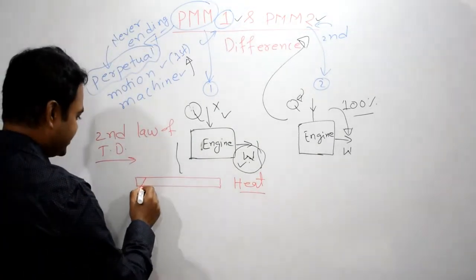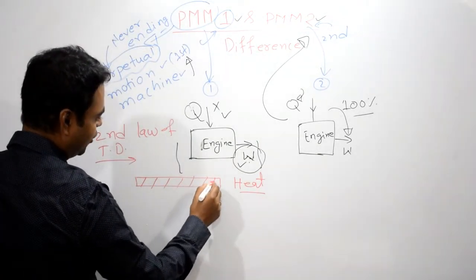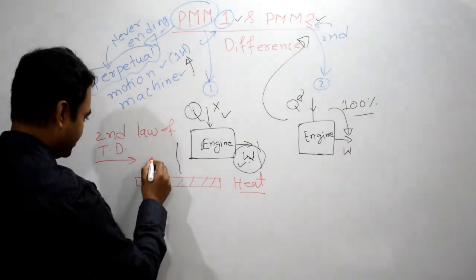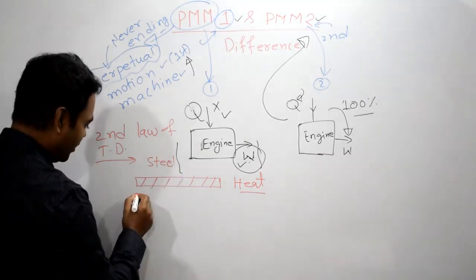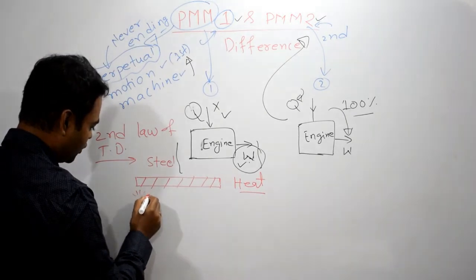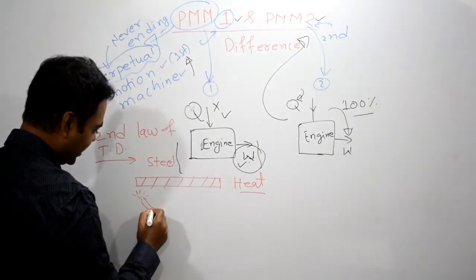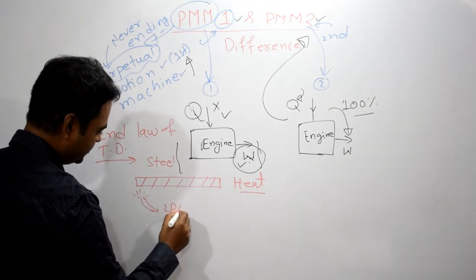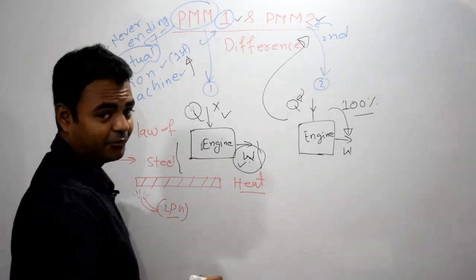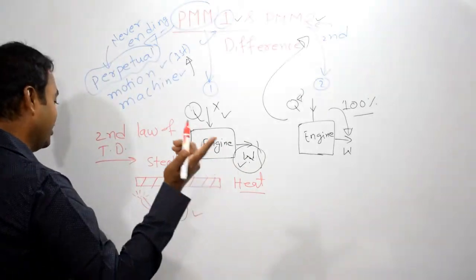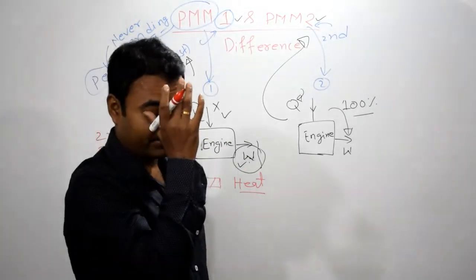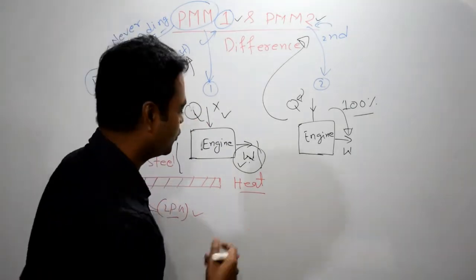So suppose that this is a steel rod, and steel is a good conductor of heat. So this is made up of steel. Okay. Now what I am doing, I am using some heat source, right, an LPG gas cylinder. LPG, what is the full form of LPG? Liquid petroleum gas, which we use for domestic purposes. We generally use it for cooking.